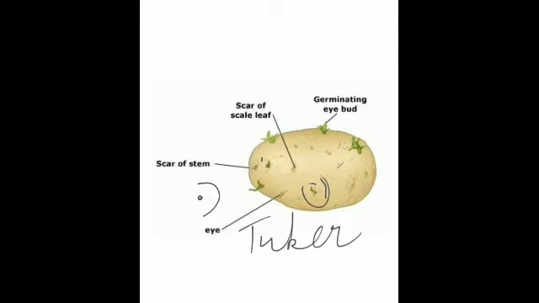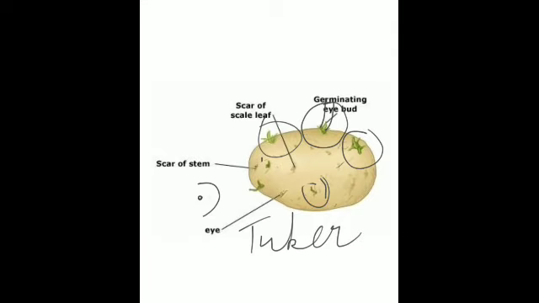So this is the part which later on will develop if kept for some time and it gets proper temperature and a little amount of moisture. Then it will start growing, bearing buds. So if the potato is cut from this part, and from here and here, and it is sown under the soil, then it will develop into a new potato plant. So this is the underground potato tuber, underground stem. It is called the potato tuber, and it is used for vegetative propagation.